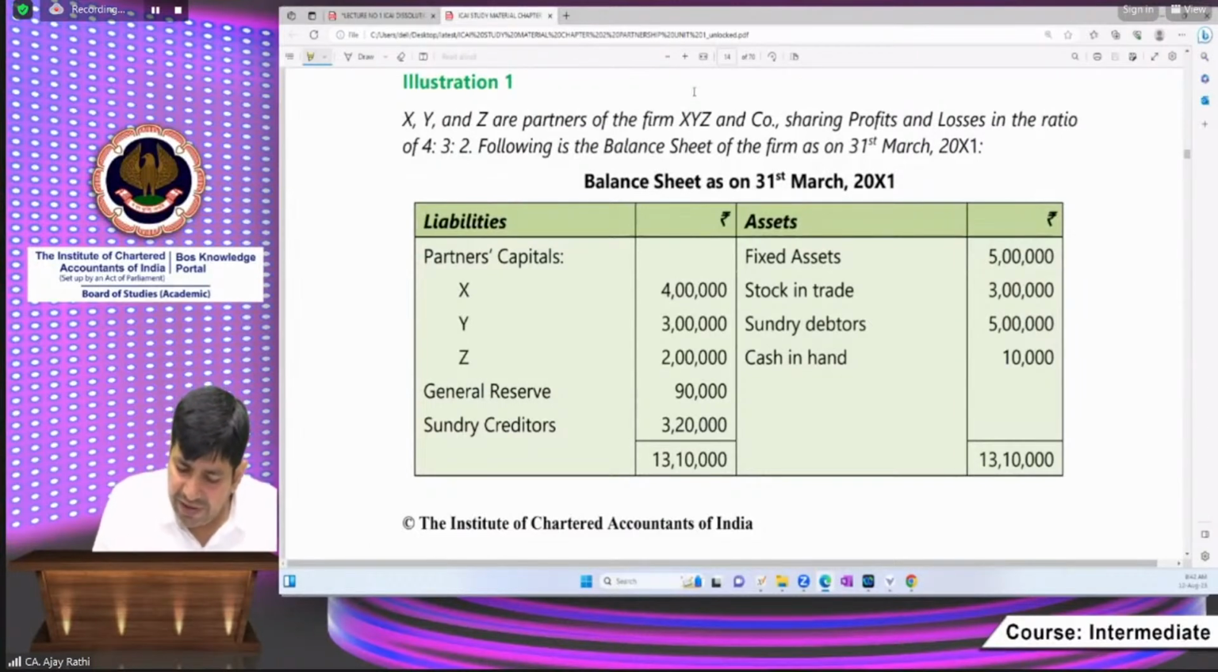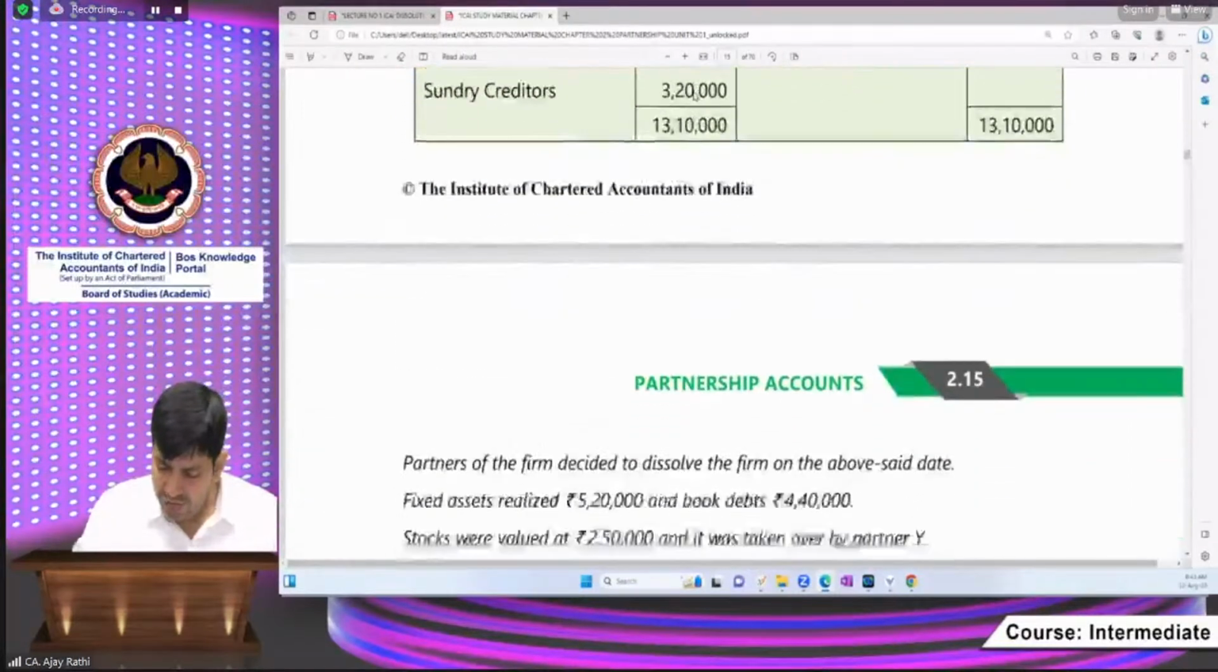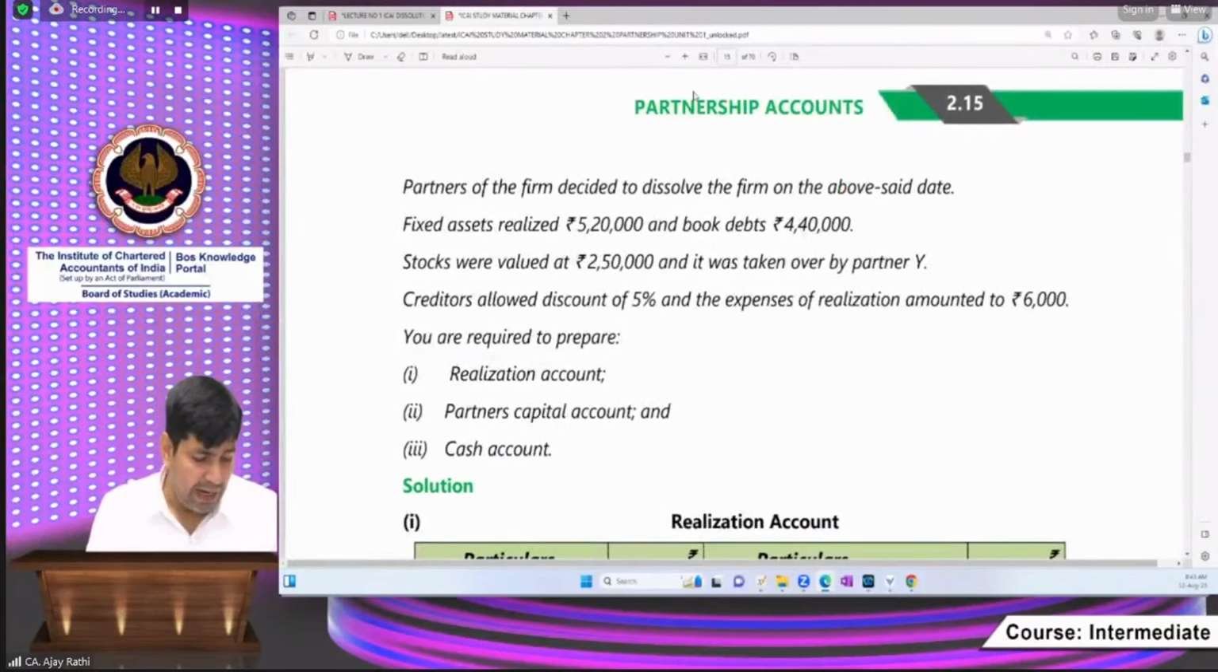See, X, Y, Z are partners and the profit and loss ratio is 4:3:2. In the balance sheet, you find the capitals on the liability side. Okay, beta, general reserves are also there. Fixed assets, stock in trade, debtors, and cash and bank. Now what they are saying: the partners of the firm have decided to dissolve the firm on the said date.